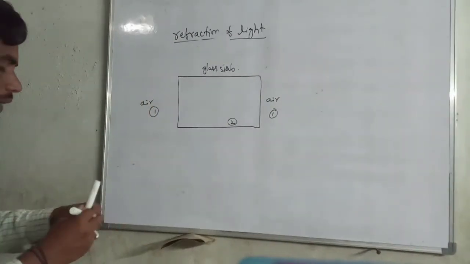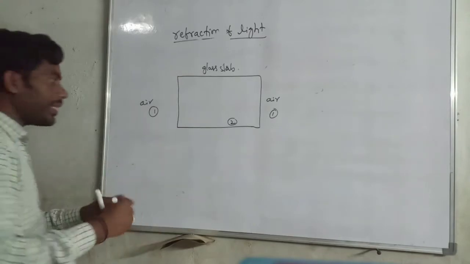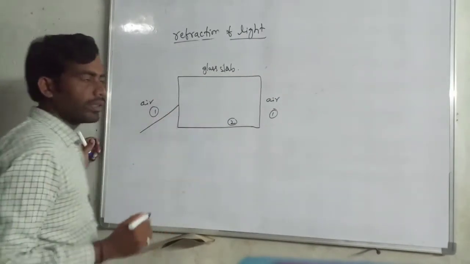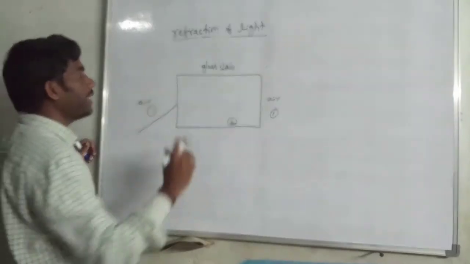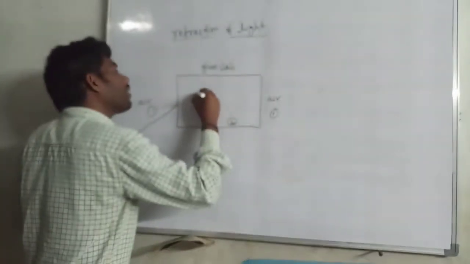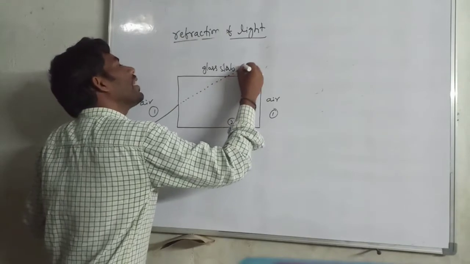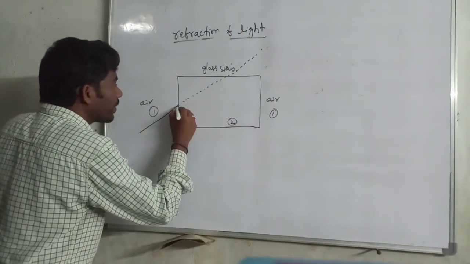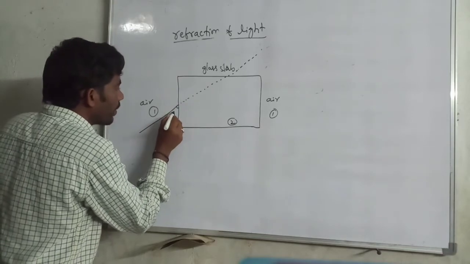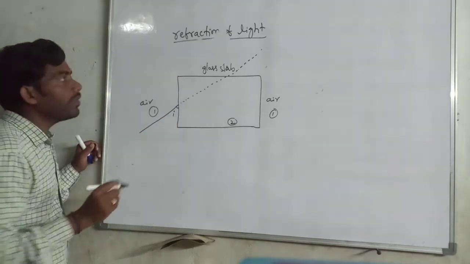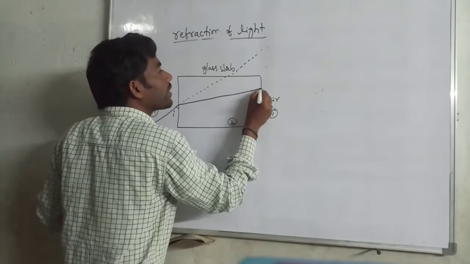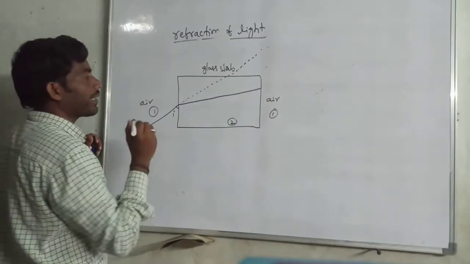If a light ray is incident on this interface, the actual path is like this. Then due to the effect of refraction, it moves like this.